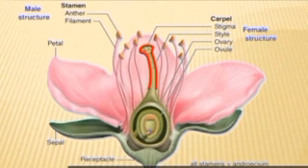The carpel, or the female reproductive part of the flower, is called the gynoecium. Sometimes there may be one or more carpels. This flower has only one carpel. Inside the ovary, usually many ovules can be seen.